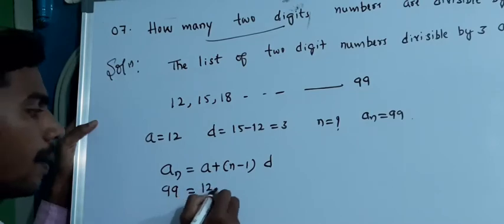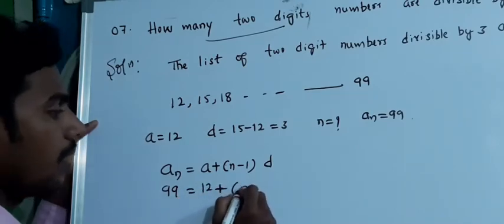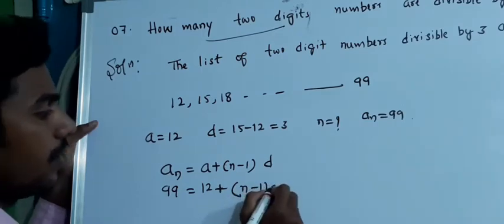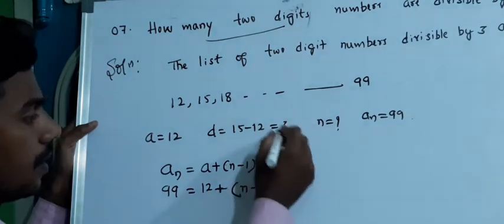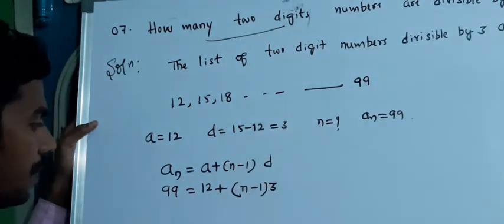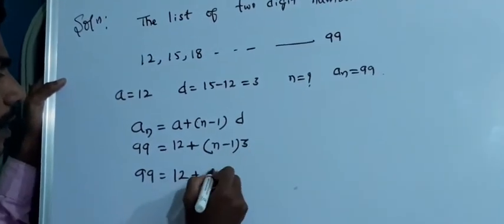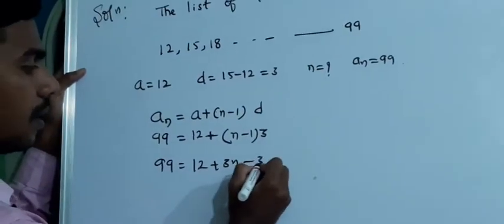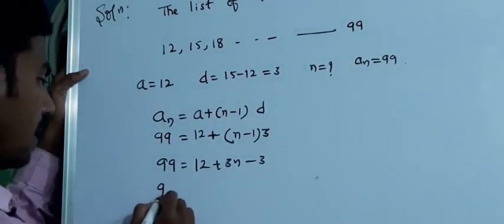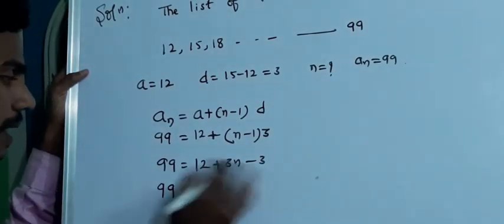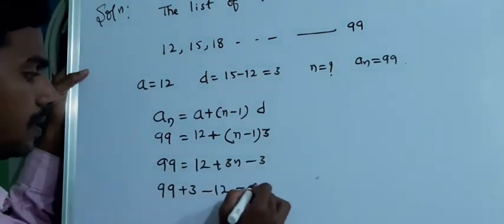99 is equal to, what is A here? 12 plus N minus 1, where N is the number of terms we need to calculate, into D. What is D? Sorry, D is 3 here. Now 99 as it is, 12 plus 3 into N, 3N minus 3. Now, 99, if I transfer it to the left hand side, it will be plus 3 minus 12 is equal to 3N.